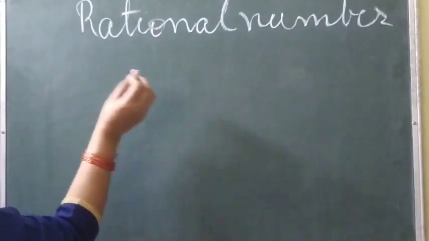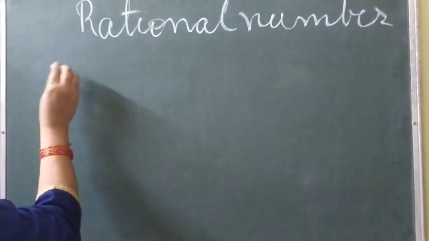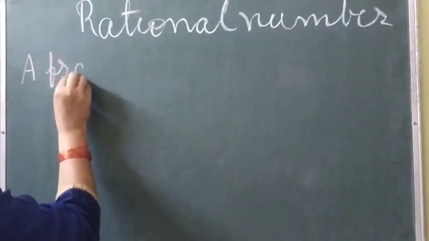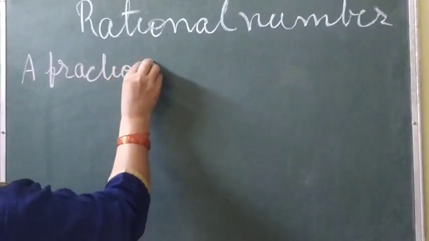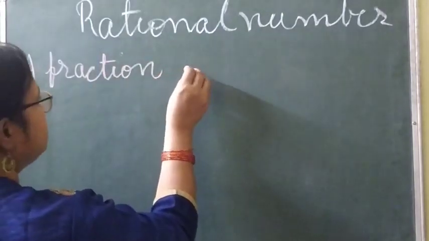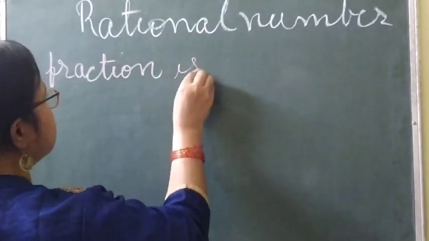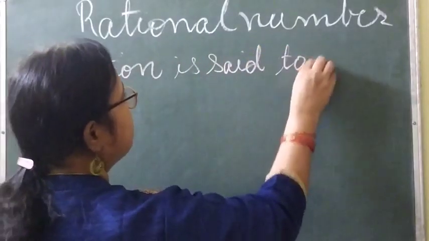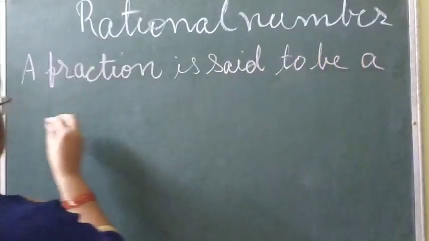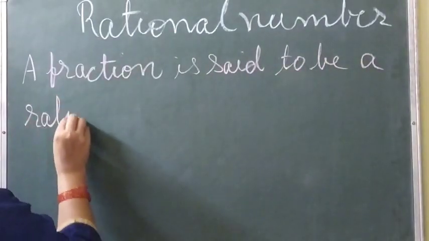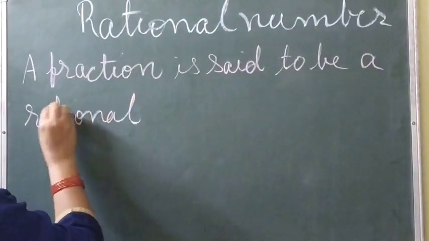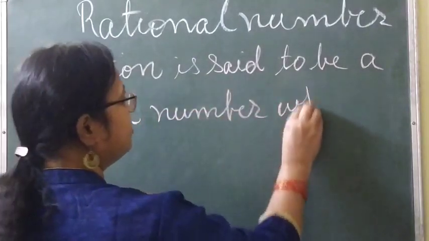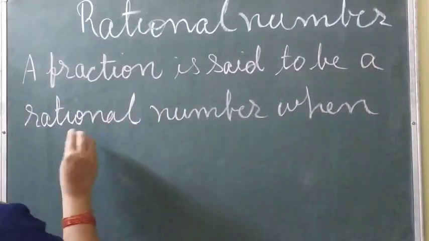A fraction is said to be a rational number when it is given in the form of p by q, where q is not equal to 0.